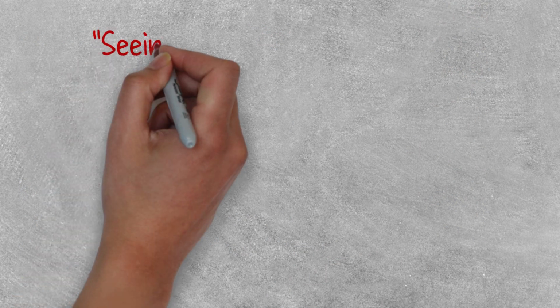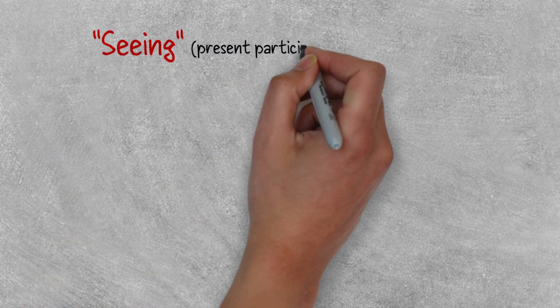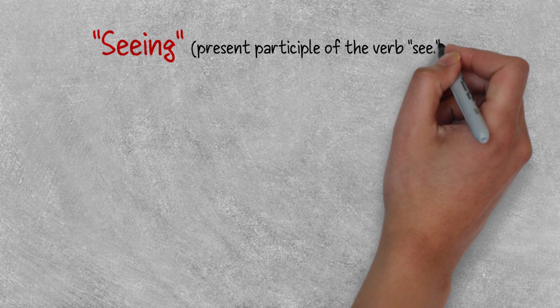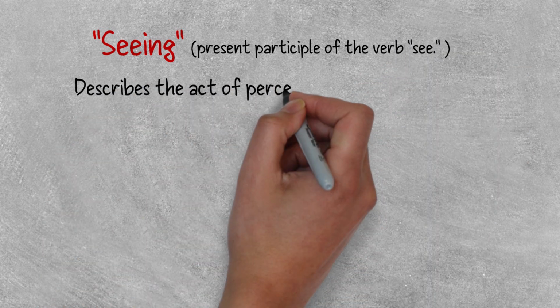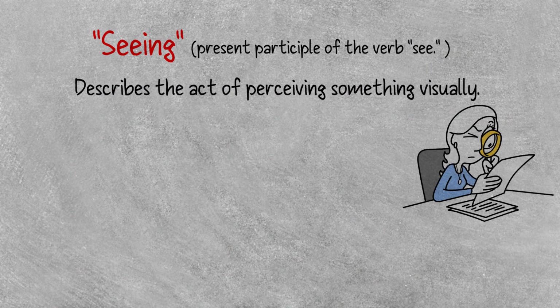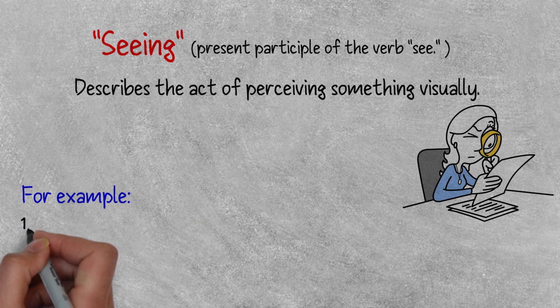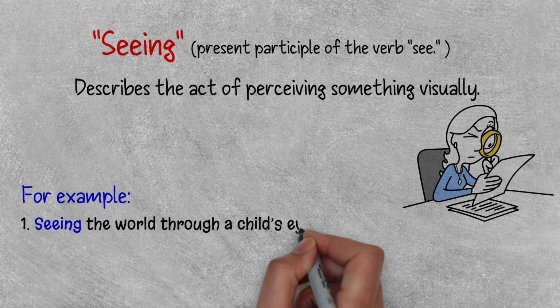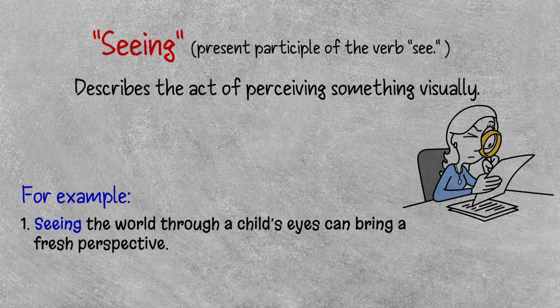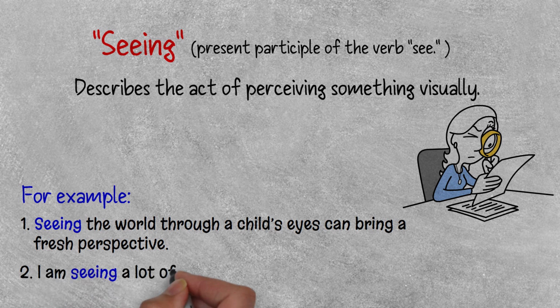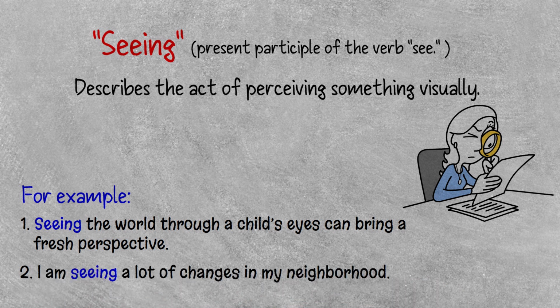Seeing is the present participle of the verb see. It describes the act of perceiving something visually. For example, seeing the world through a child's eyes can bring a fresh perspective. I am seeing a lot of changes in my neighborhood.